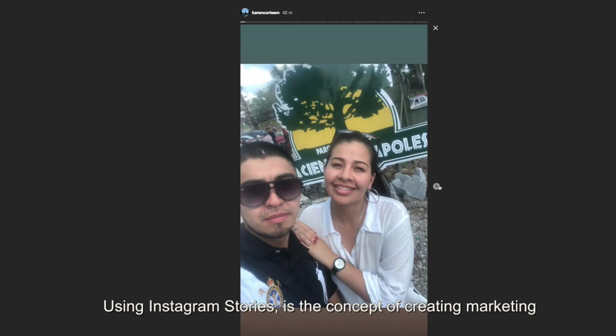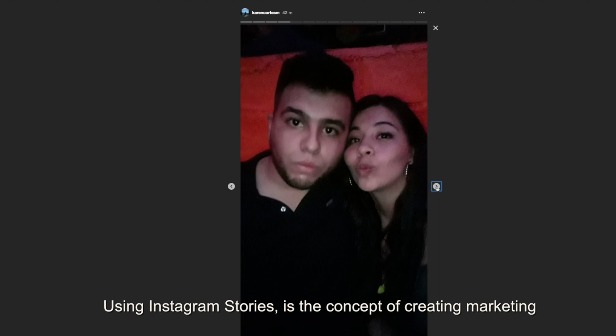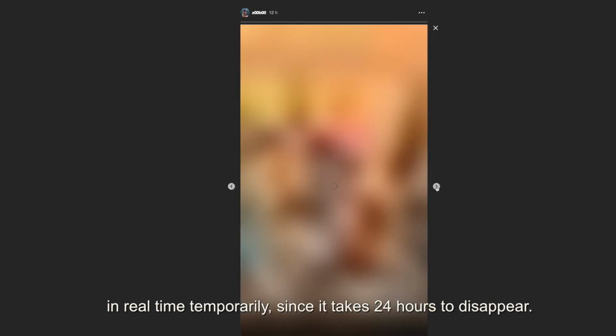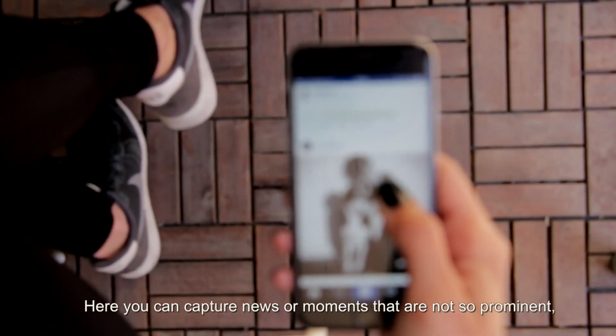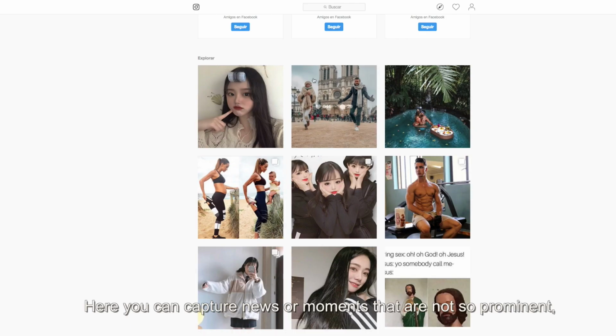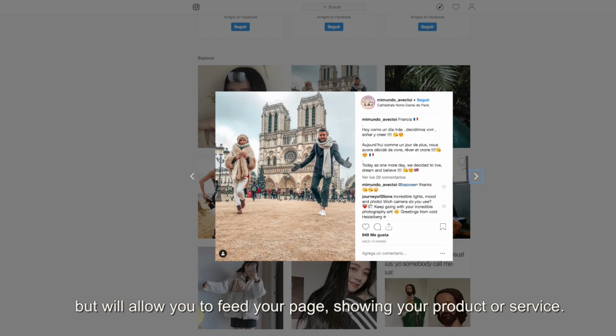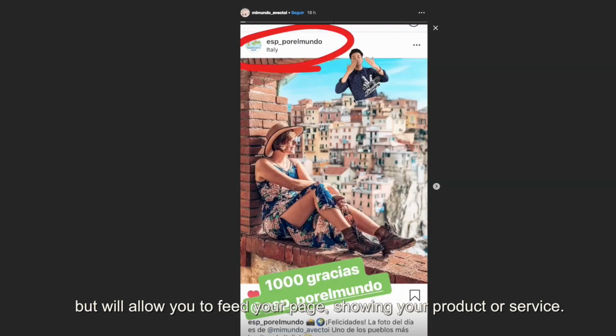Using Instagram stories is the concept of creating marketing in real time temporarily, since it takes 24 hours to disappear. Here you can capture news or moments that are not so prominent, but will allow you to feed your page, showing your product or service.